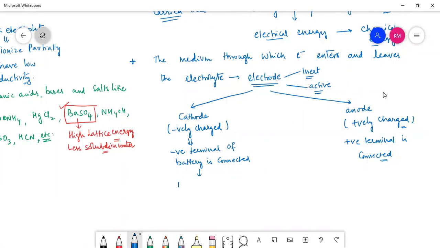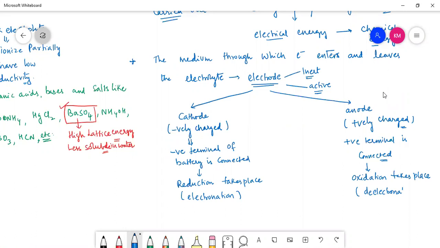Children, at cathode, reduction takes place always. At anode, oxidation takes place. Hope you know the difference between oxidation and reduction. Reduction means electronation, means gaining of electrons. That's why it is electronation. Oxidation means loss of electrons. So that's why it is said to be de-electronation. That can be done at anode. Reduction can be done at cathode. Hope you understand the point of difference between those two.